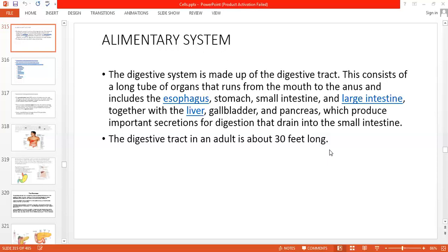Then comes the stomach, and after the stomach, the small intestine and large intestine, together with the liver, which is not in that tract; it is outside the tract. Then the gallbladder also participates, and the pancreas also helps in the digestive system. They are sub-parts of the alimentary system, which produce important secretions for digestion that drain into the small intestine. The digestive tract in an adult is about 30 feet long.